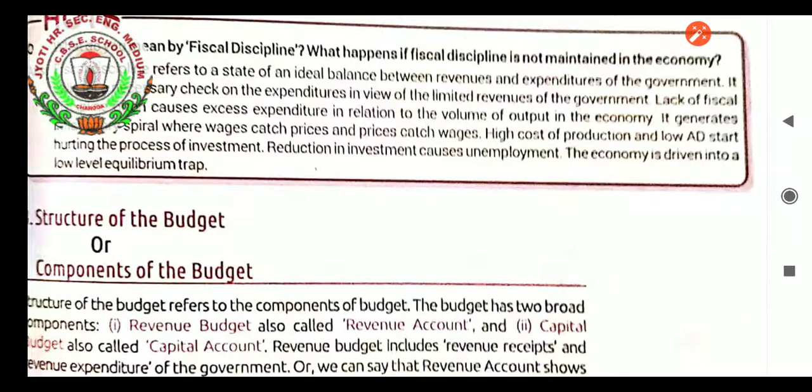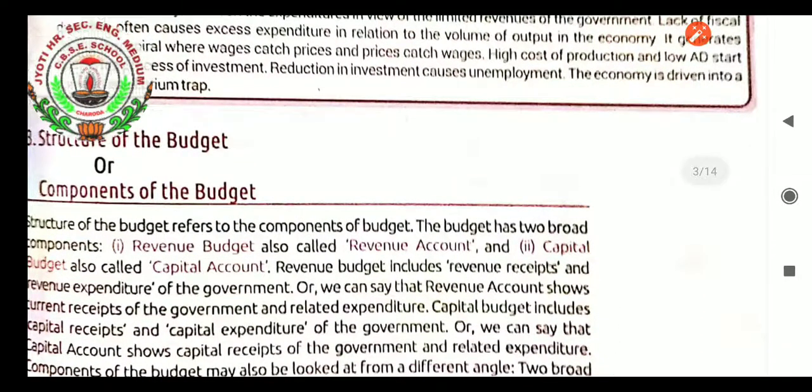Now we are going to learn the structure of the budget, or components of the budget. What is the structure, students? Here come the capital expenditure, the revenue expenditure, the capital receipts and the revenue receipts. So let us see the structure of the budget, or components of the budget. Structure of the budget refers to the components of the budget.